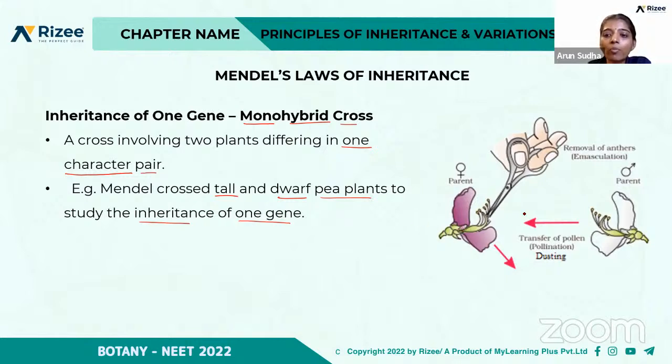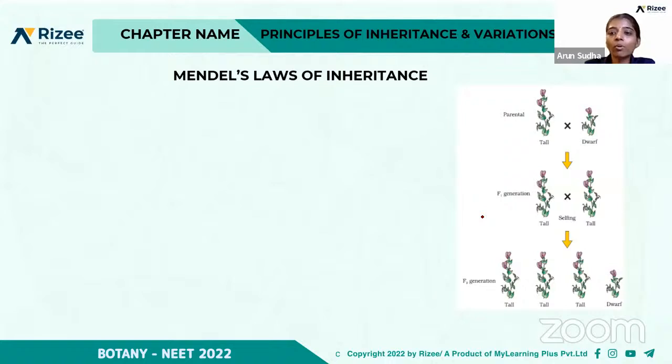By simply dusting the pollen grains, they land on the stigma. So he studied a single character first. In the case of the pea plant, first he analyzed two traits, tall and dwarf height.